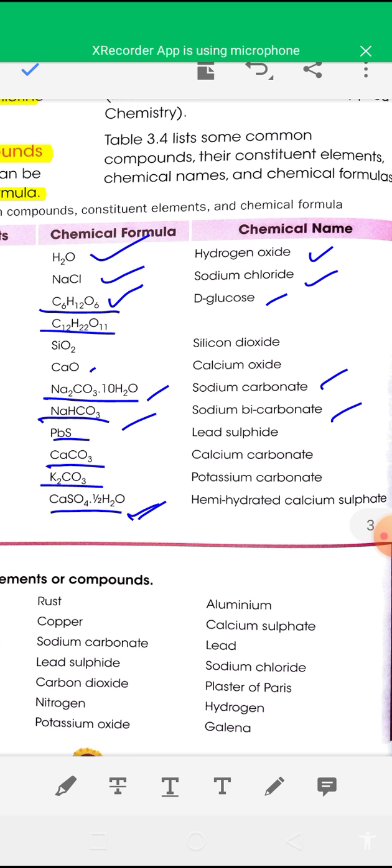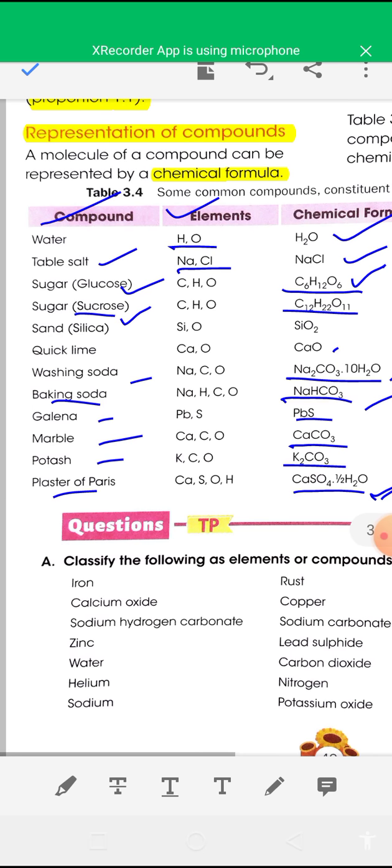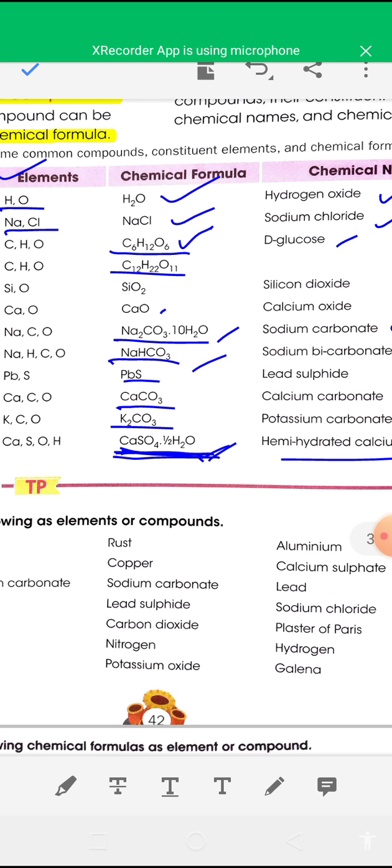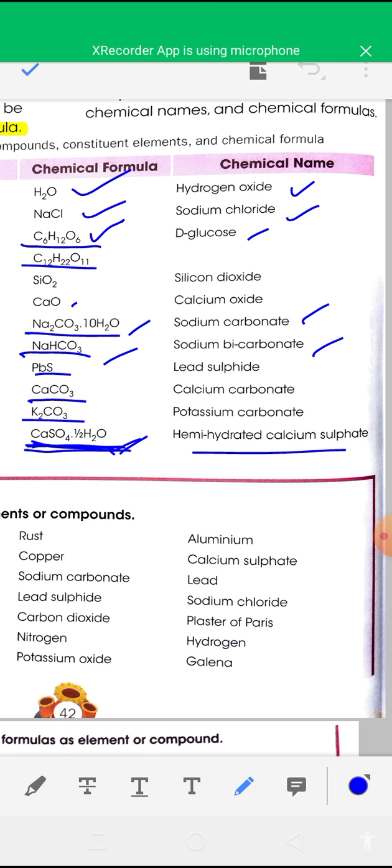Blue vitriol is CuSO4.5H2O, but plaster of Paris is CaSO4.½H2O, and its chemical name is hemihydrated calcium sulfate.